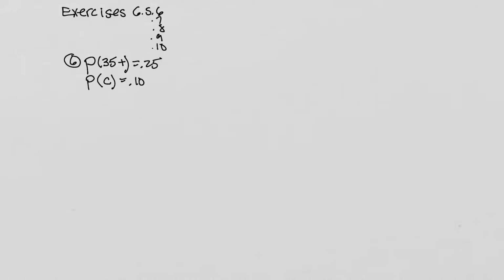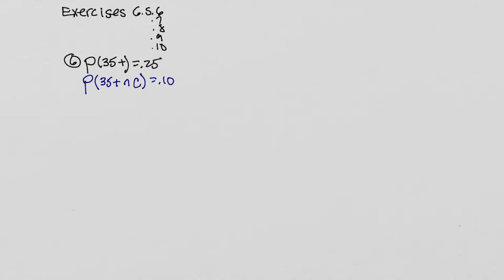And then we're told that suppose a person is randomly chosen and he turns out to be earning more than $35,000. And the problem goes on to tell us the proportion of individuals earning more than $35,000 and having a college degree. Let's write that down. Here's a notation. Got to make something up. What's the probability of making $35,000 plus and, intersection, having a college degree? How about C for college degree? So this is the probability of making $35,000 or more and also having a college degree. And we're told that number is 0.10.